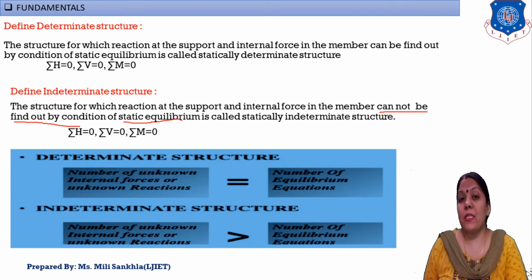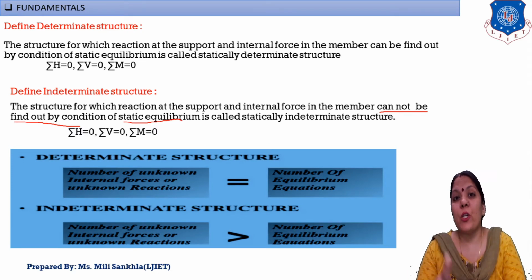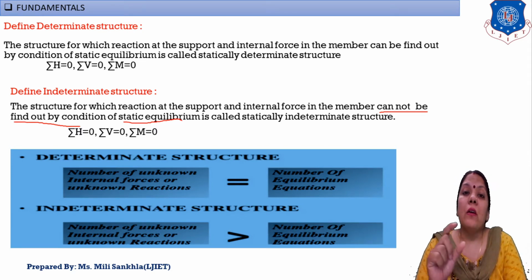Now what is the basic difference between determinate and indeterminate? In a determinate structure, support reactions and internal forces can be found out by the static equilibrium conditions, and in an indeterminate structure, support reactions and internal forces cannot be found out with the static equilibrium conditions.